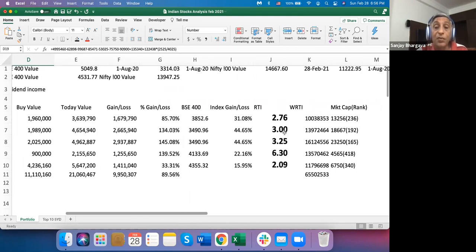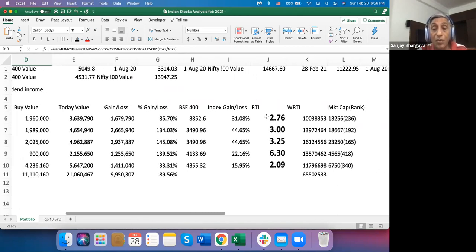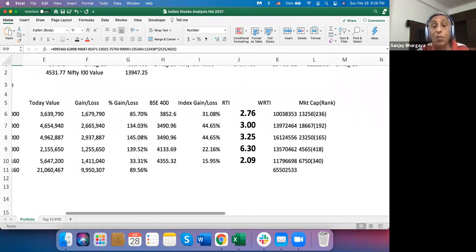Then I have calculated a ratio of how my stock has done relative to the BSE 400 index, and then a weighted average. And here I have for that stock its market cap and its rank. As you can see, my biggest stock is 165 in rank, and the smallest is 418 in rank.